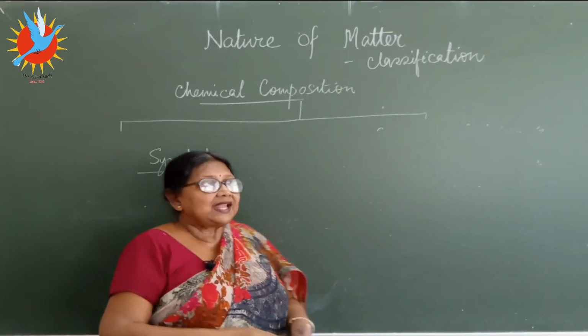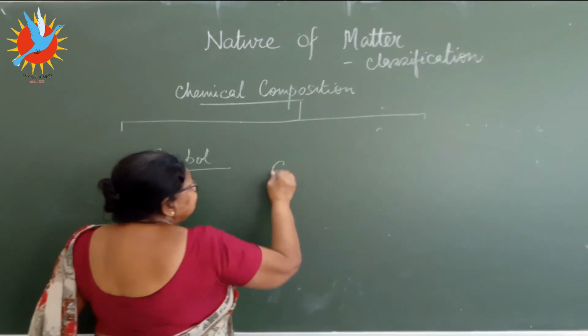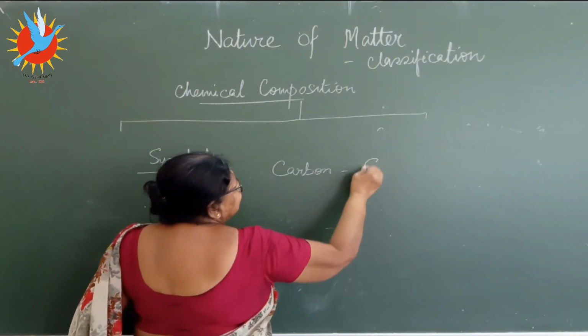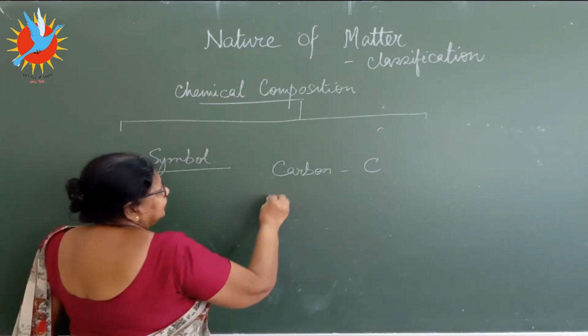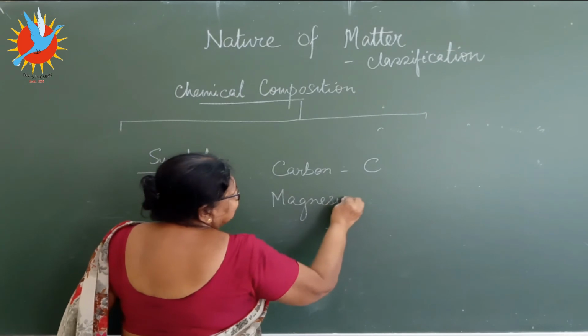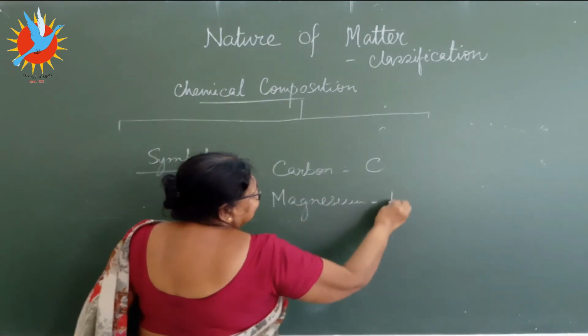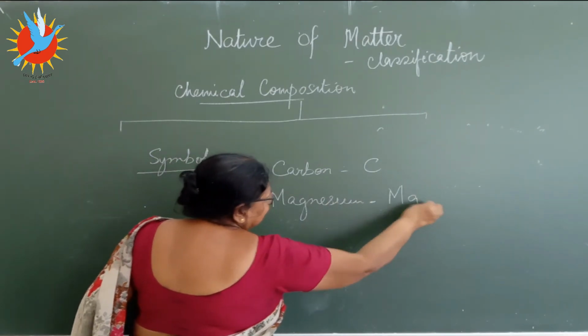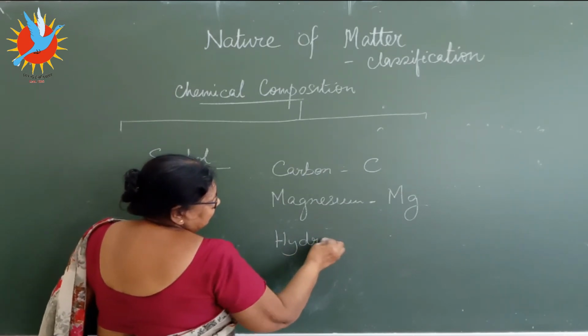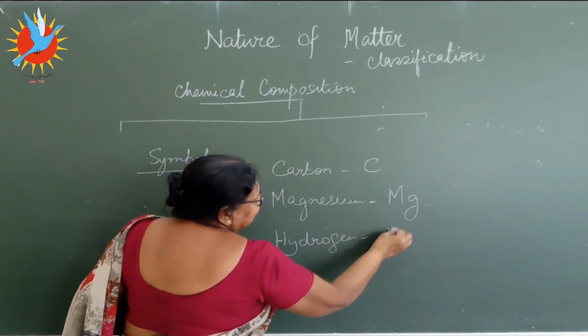For example, take carbon, the symbol of carbon will be C. Take another metal, magnesium, the symbol will be Mg. Take hydrogen, the symbol will be H, like that.